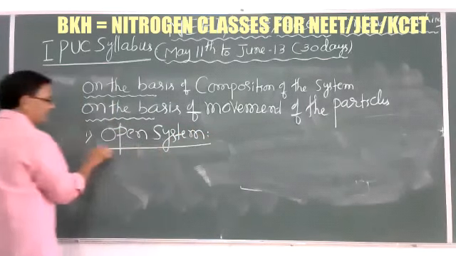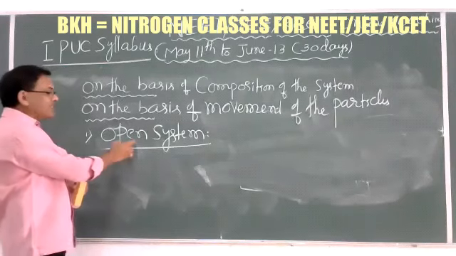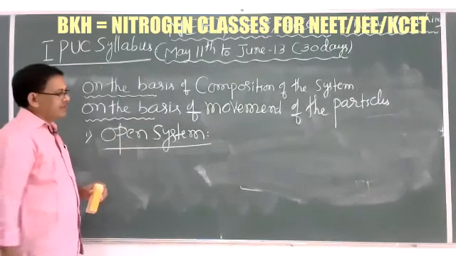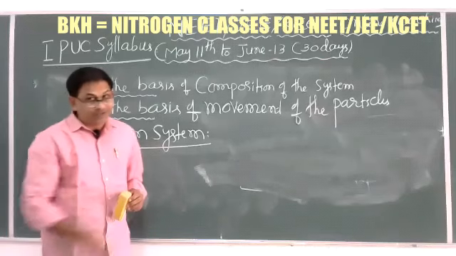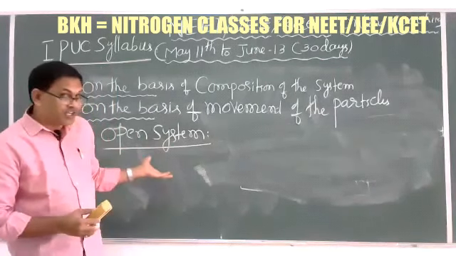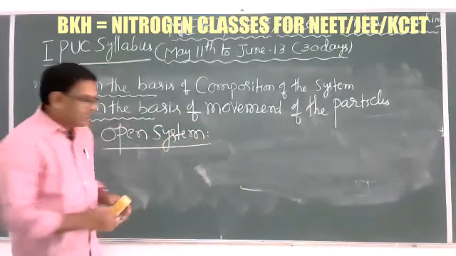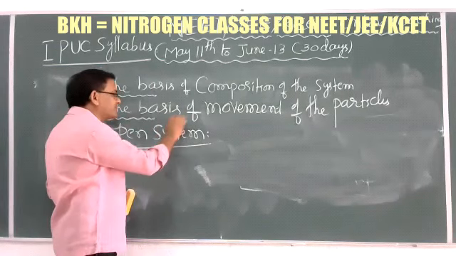Anybody? All are online? So an open system is the type of system in which both matter and energy can exchange from the system to the surroundings. Already at the start we explained what a system is.